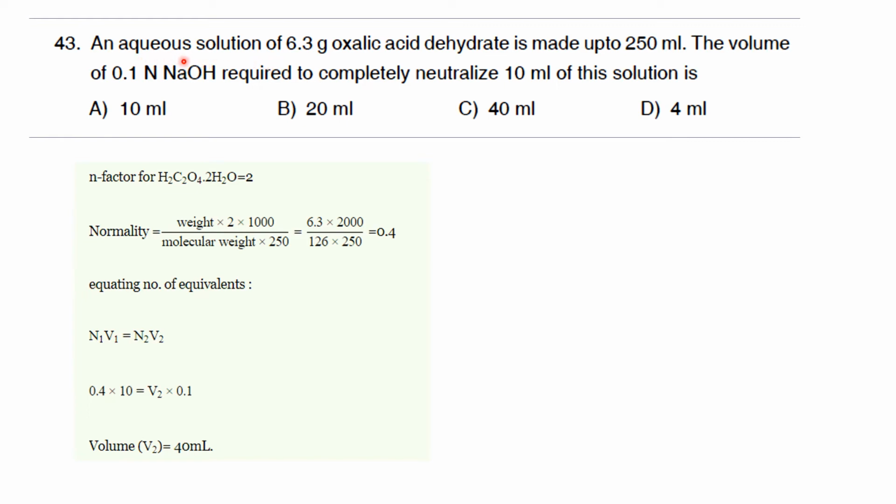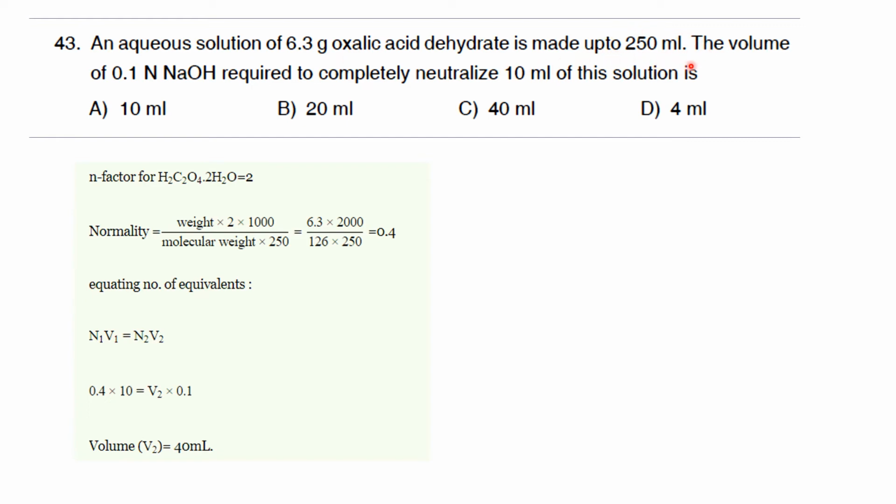So in this question, it is given that you have an aqueous solution of oxalic acid. And in the question there is a typo, that is, it is given as dehydrate, but it is actually not dehydrate, it is dihydrate. Oxalic acid is available as oxalic acid dihydrate crystal, and 6.3 gram of that is taken and made up to 250 ml.